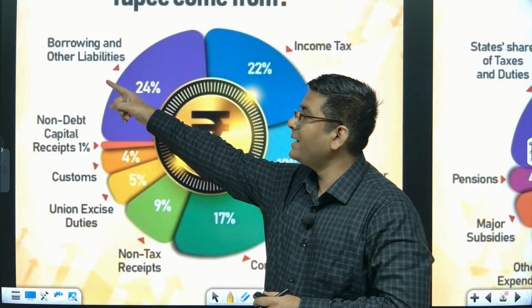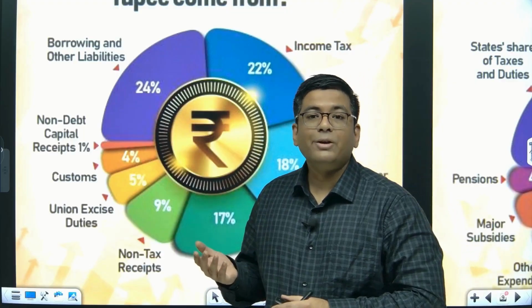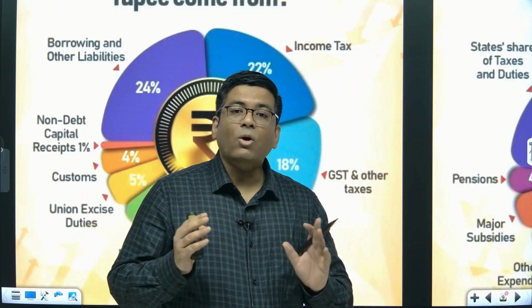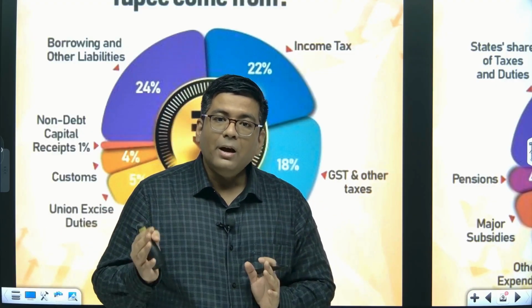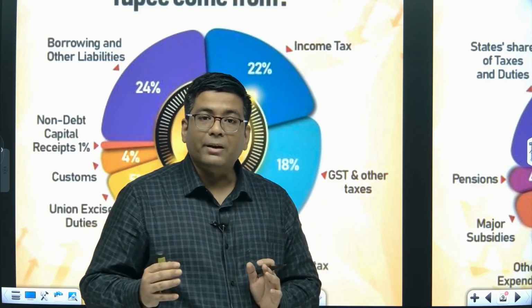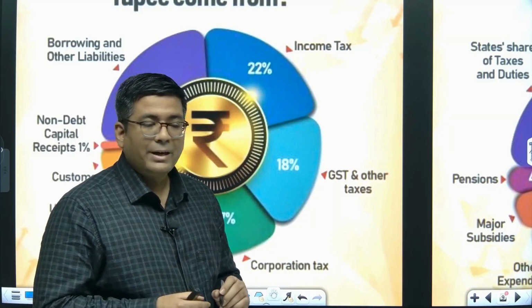You will be having a great amount of liabilities. You will require more loans in order to fulfill your mandate of welfare. Okay, so that is why all the governments always want that more and more people should be paying the taxes, and at the same time these taxes are to be made simpler so that people do not try to evade it. Okay, that's the first thing that we need to understand.